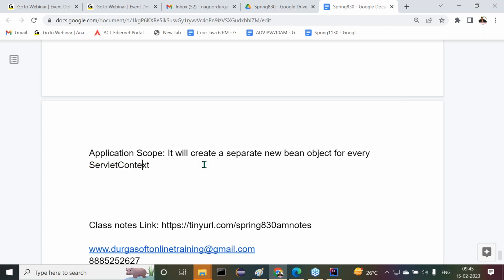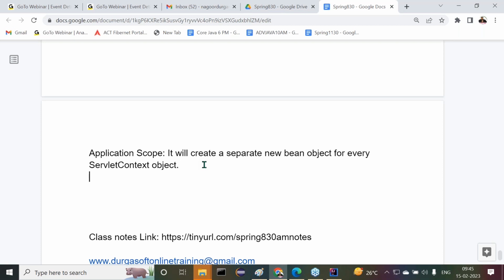I think today we understood a little bit about the servlet context object. That means for every web application. Servlet context object means web application level. For every web application, a separate bean object will be created. This is application scope.